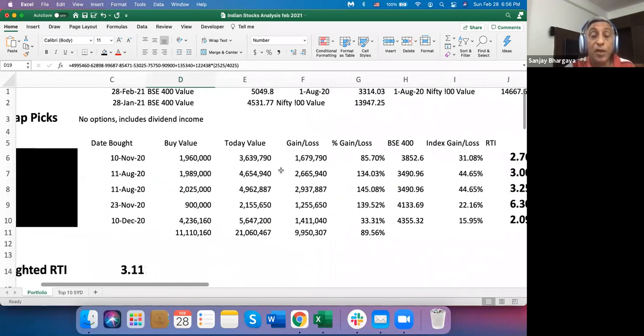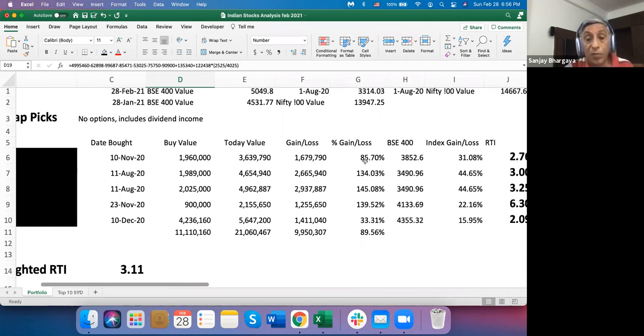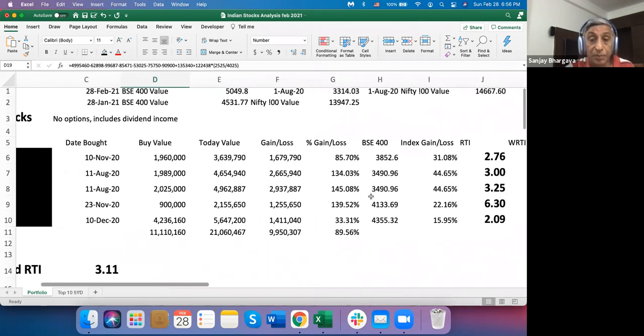Then we have today's value, the gain and the loss, and then the percentage gain or loss. As you can see, I've done quite well with some of my small cap picks, where the lowest is 33%, and the highest is as much as 145%.